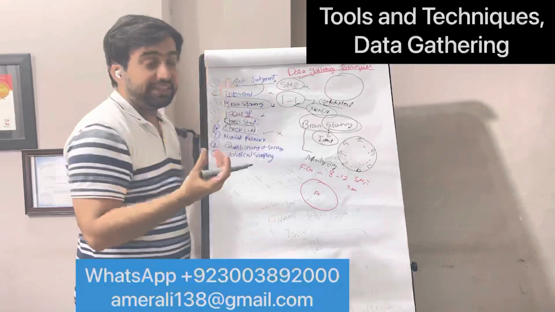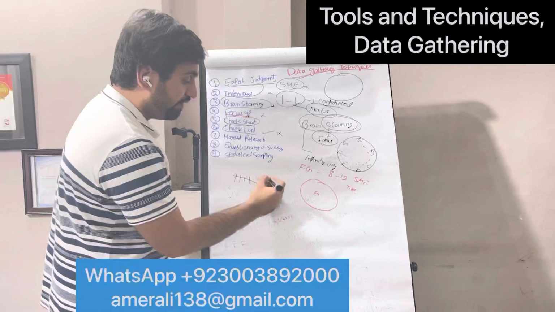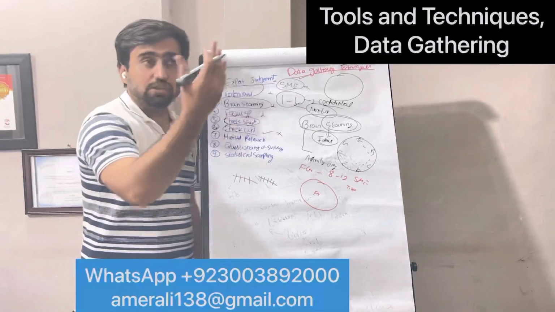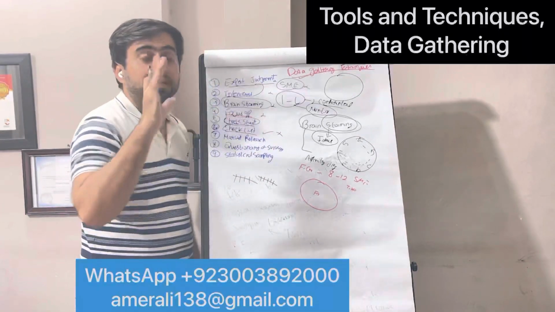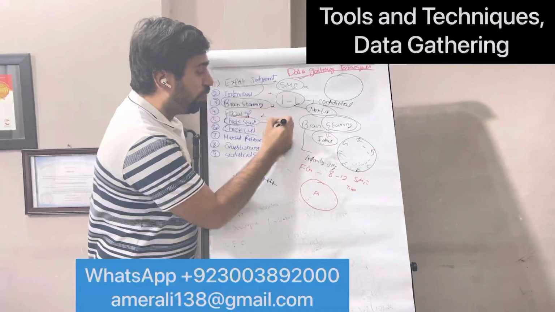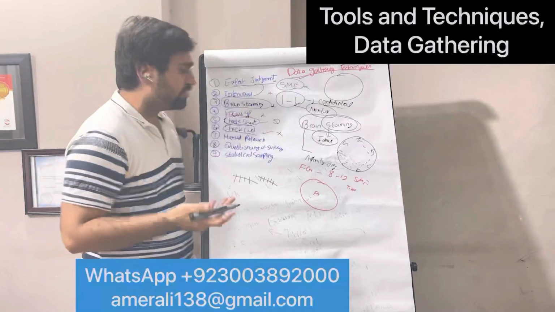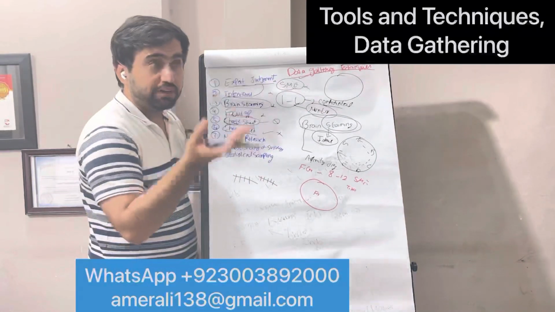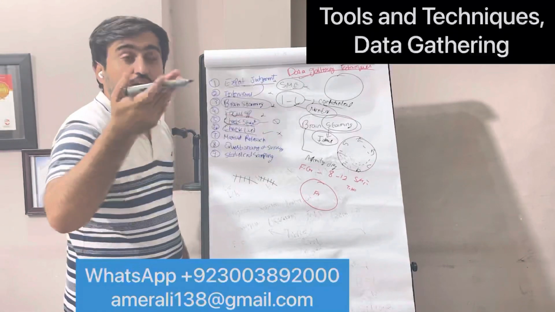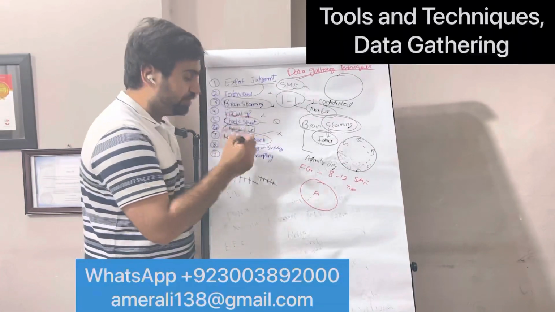A check sheet is more about counting the number of defects. You are taking the data and counting 1, 2, 3, 4, 5, 6, 7, 8, 9, 10. So this is a check sheet, a tally sheet used for gathering data and ensuring how many things are there. It is mostly used in quality assurance and quality control. In the entire PMP, it is only used there. A checklist can be used even in forming a project charter, a project management plan, and also for quality.